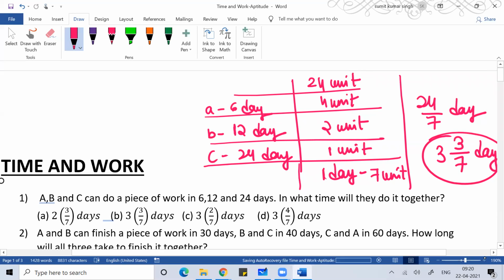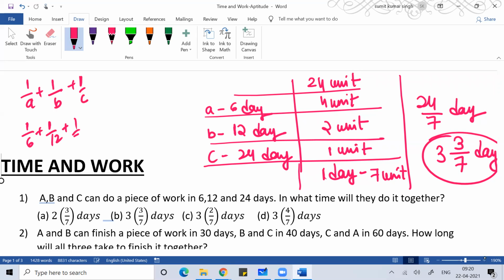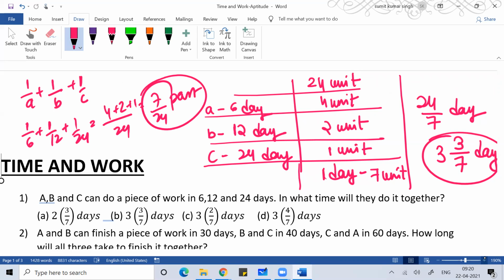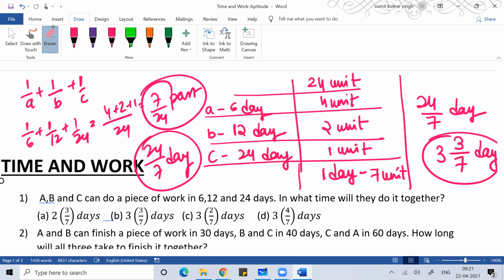The same question you could have done like, in how many days they would have completed the work. So 1 by A plus 1 by B plus 1 by C: this is 1 by 6 plus 1 by 12 plus 1 by 24. You can take LCM of 24. This is 4 plus 2 plus 1. So it means every day they will do 7 by 24 part of work. So every day if they do 7 by 24 part of work, it means total work they will do in 24 by 7 days, or 3 3 by 7 days. Clear everyone?